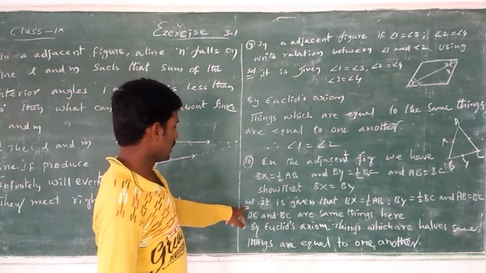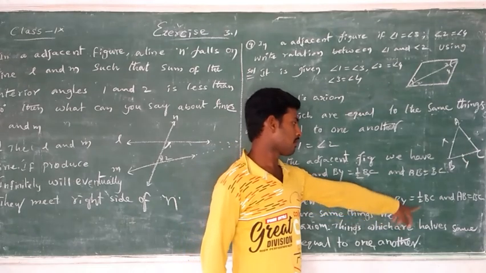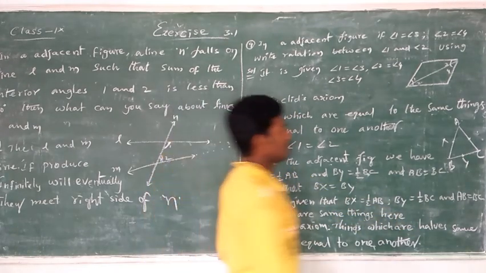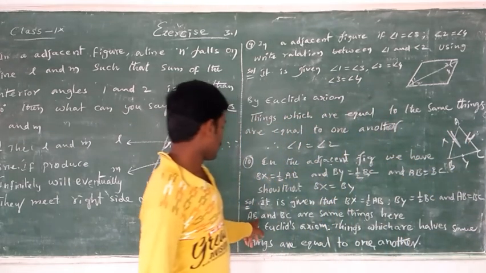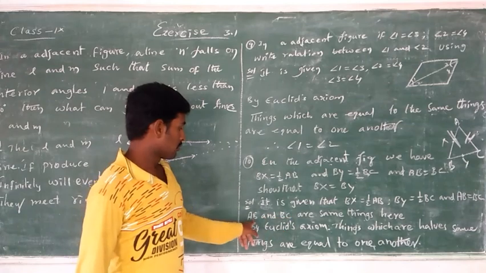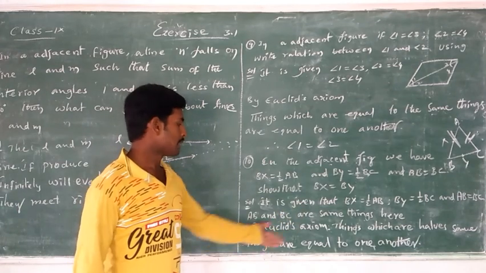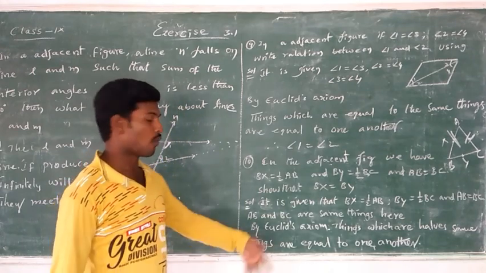Now see, it is given that BX is equal to half AB, BY is equal to half BC, and AB is equal to BC. Both are equal. So AB and BC are the same in the triangle. By Euclid's axiom, things which are equal to the same thing are equal to one another.